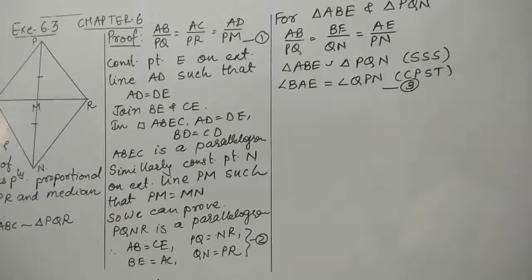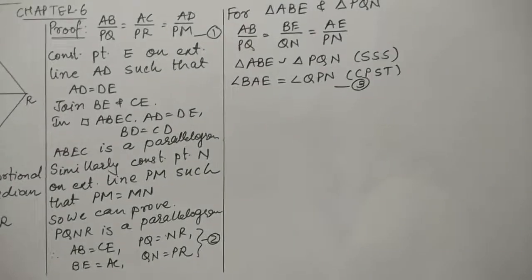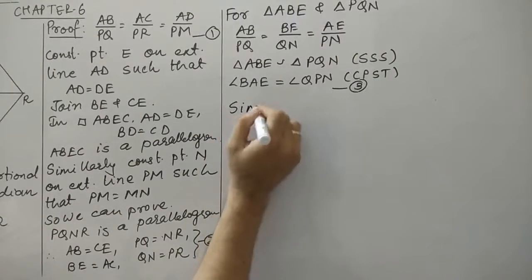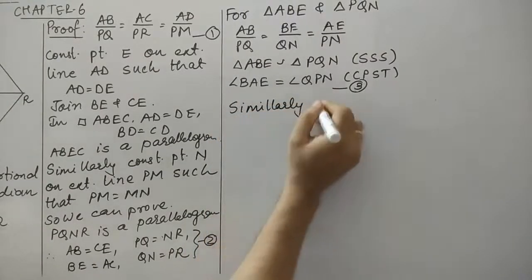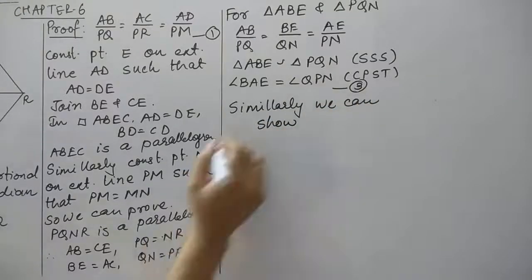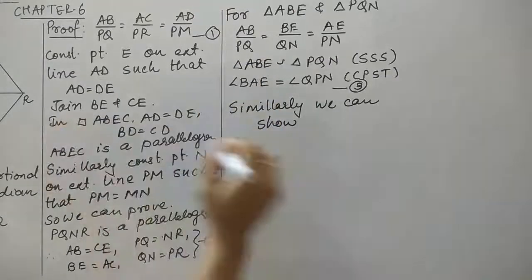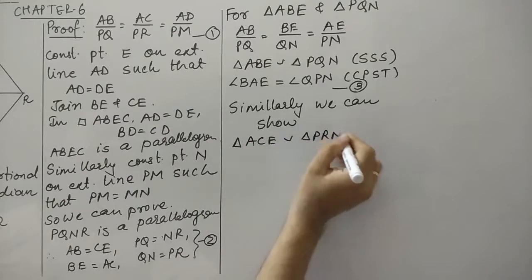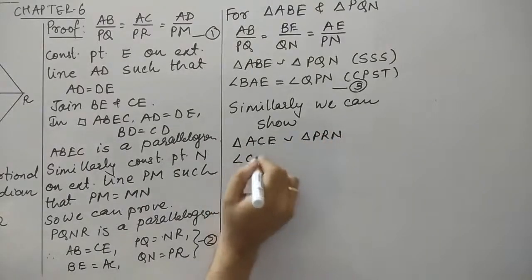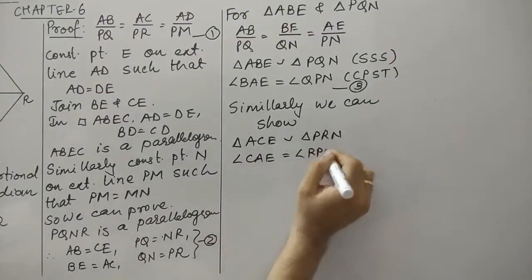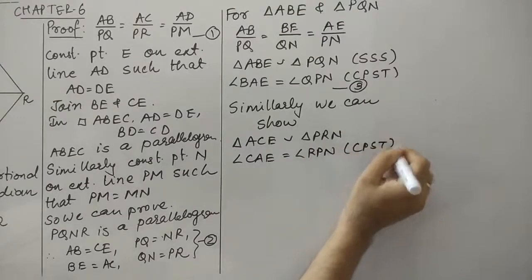And remember, we are not going to prove this again. So by similarity, we can write similarly that triangle ACE is similar to PRN. So again, angle CAE is equal to angle RPN, by using corresponding parts of similar triangles.